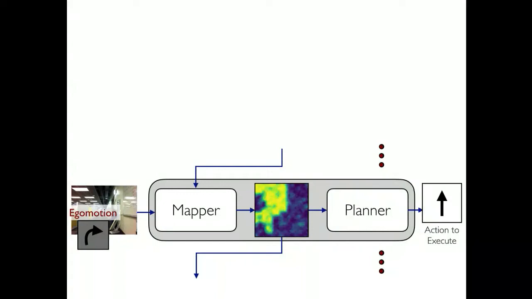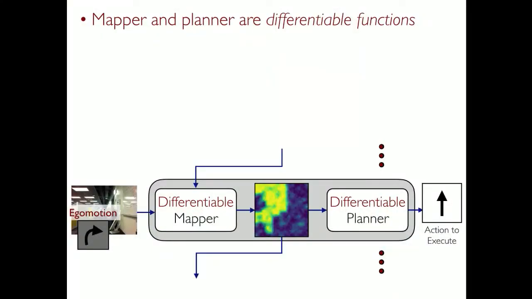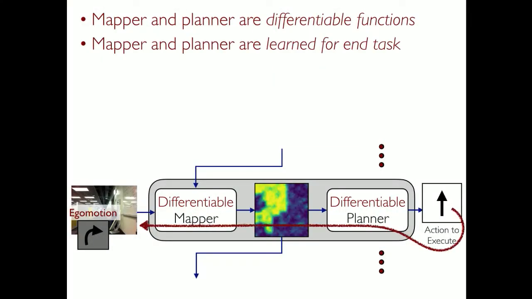Now you might wonder, how is this any different from a classical mapping and planning-based solution? The crucial distinction over here is that both this mapping and planning function are actually implemented as differentiable neural network operations. And what that allows us to do is to essentially jointly train them for the end task that we are carrying. So we can actually train a mapper and a planner for the end task of doing visual navigation.